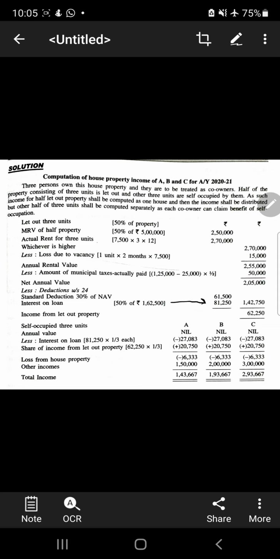Now this is the total amount for the property. Now this property belongs to A, B and C, so you'll simply divide it into 3. Now please cross this. This is wrong. This is a printing mistake. They cannot take the interest on loan once again.